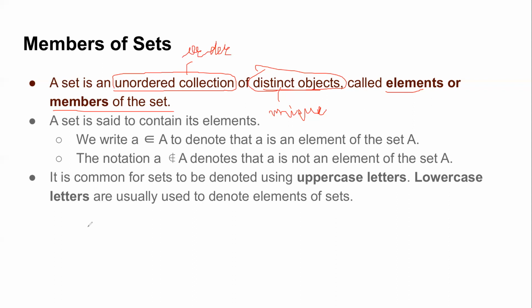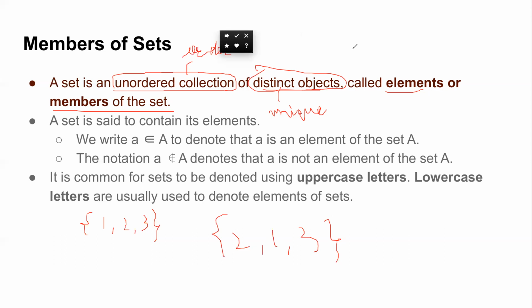In simpler terms, if I give you a set, say 1, 2, 3, and I write 3, 2, 1 or 2, 1, 3, all of them are the same set. Order does not matter. Whatever order you choose, it will not mean that it's a different set. Any order of these three elements is still going to be the same set. So order is not important.